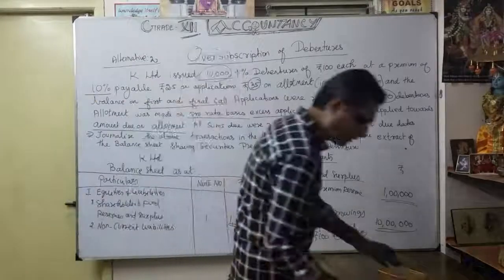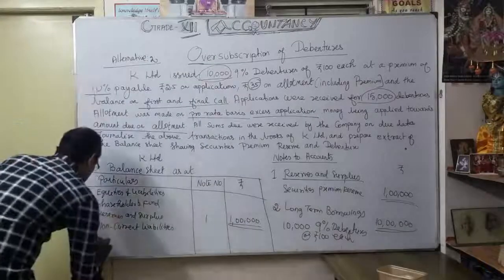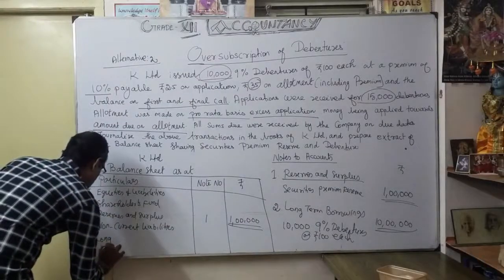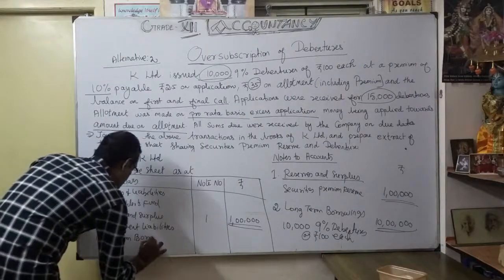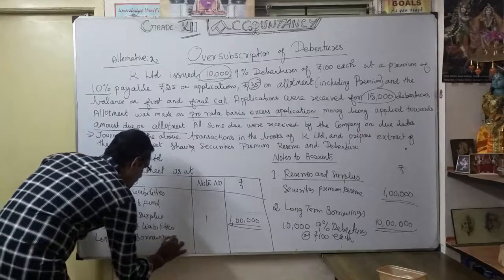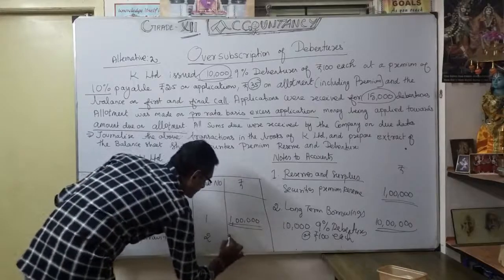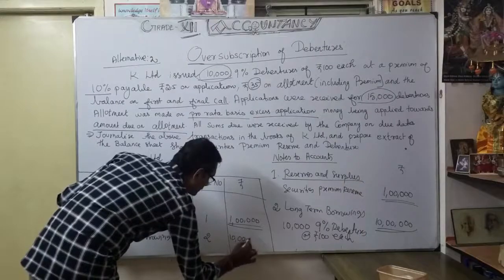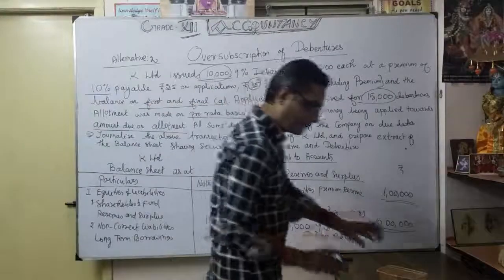Okay, that's our note number 2. What is that? Long-term borrowings. Note number 2. What is the value? 10 lakhs. That's what they clearly show in a balance sheet.